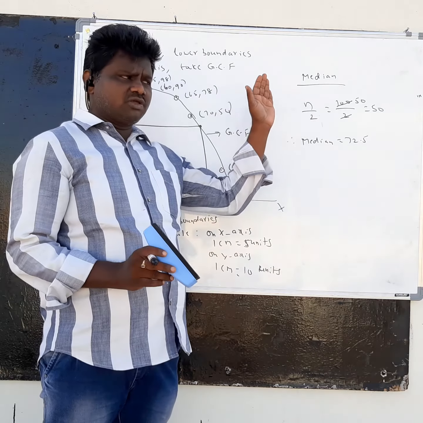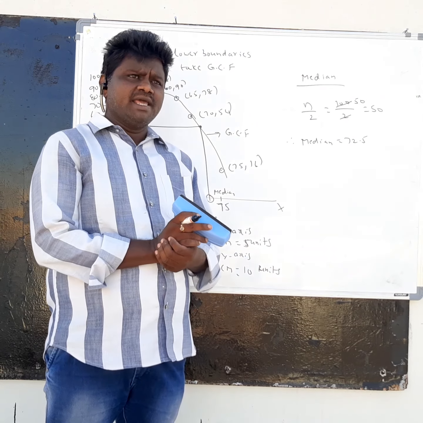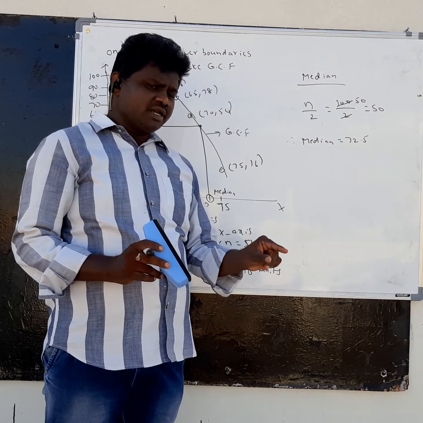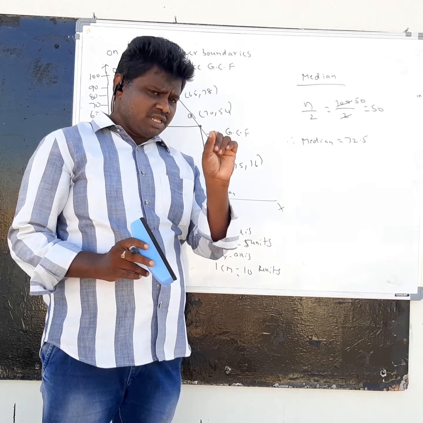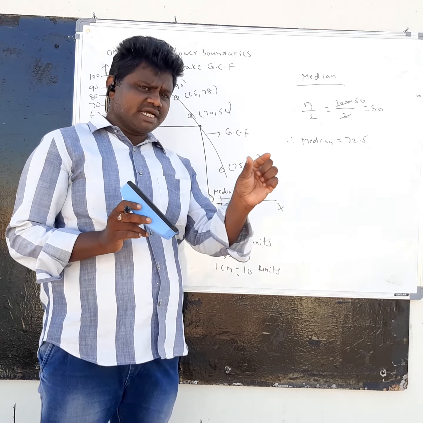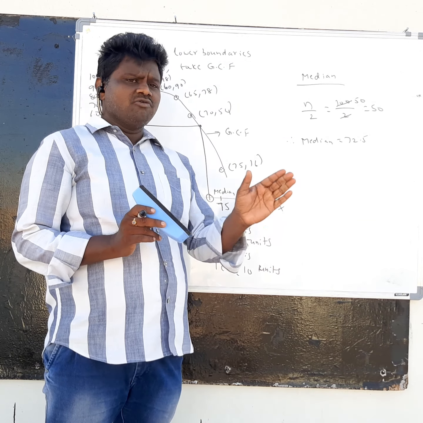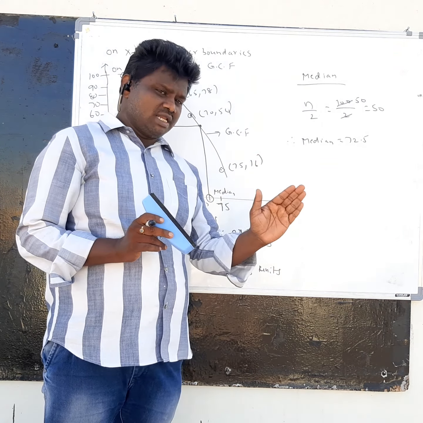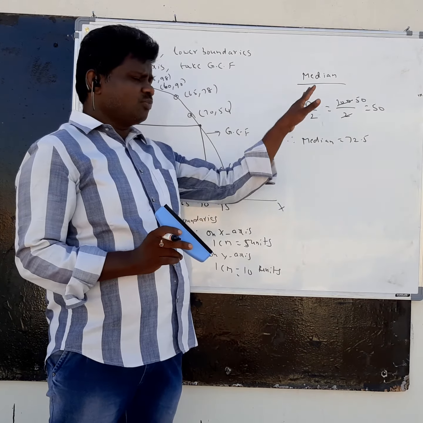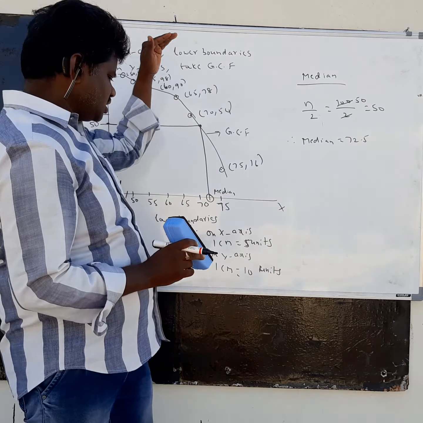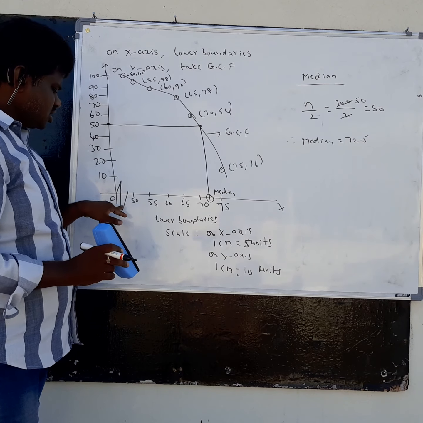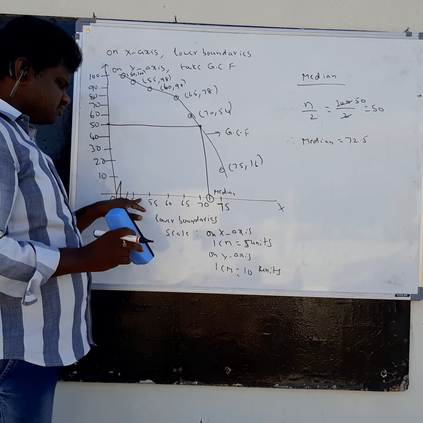After the corresponding cumulative frequency, you have to write the last column as x comma y. X means lower boundary, not upper boundary. X means lower boundary, y means GCF. Children, be careful. When you want to draw GCF, the ordered pair x comma y represents the point where x represents the lower limit and y represents GCF. After getting x y, you will get the points. Now we plot the points. On the x-axis you take lower boundaries, on the y-axis GCF. Lower boundaries means 0, after that you write 50, 55 like this.